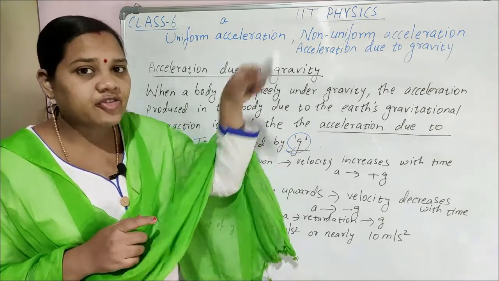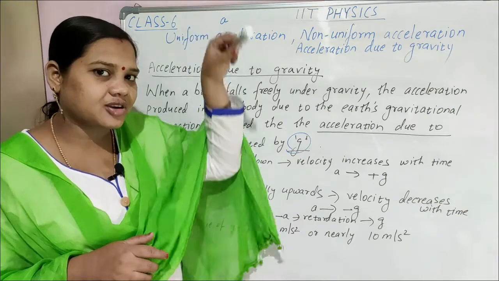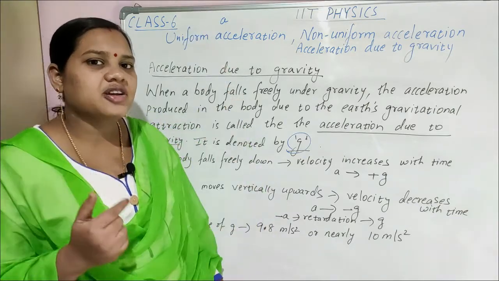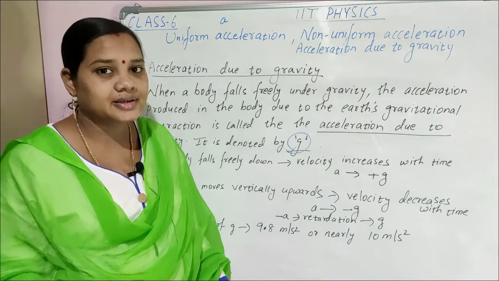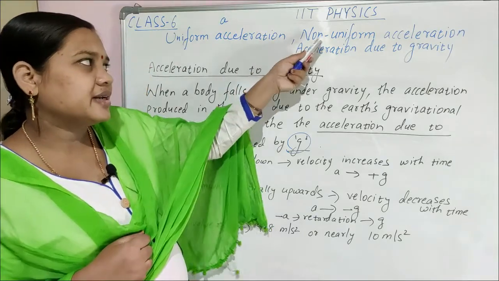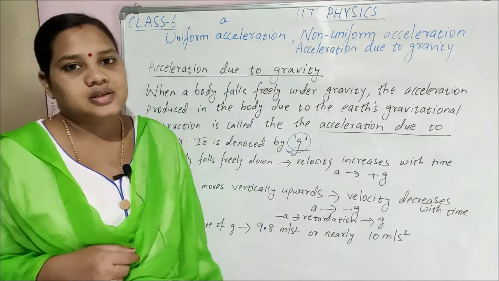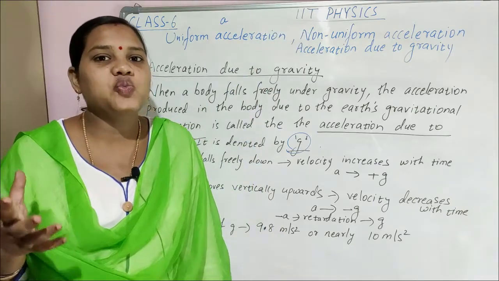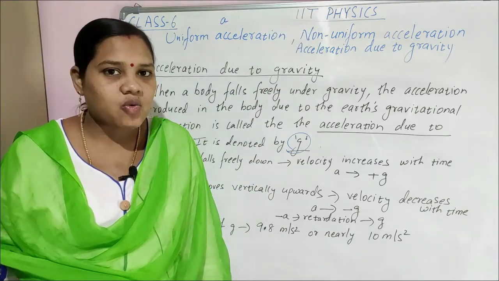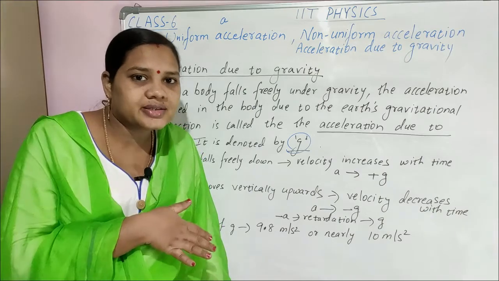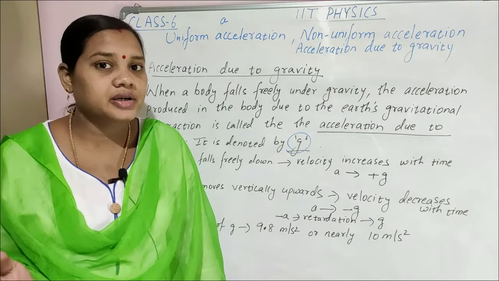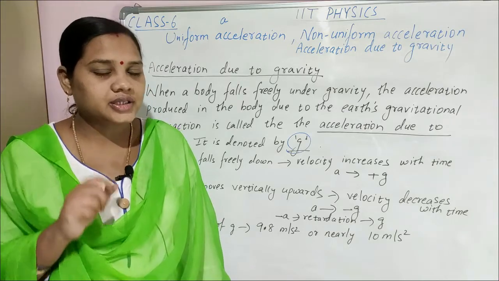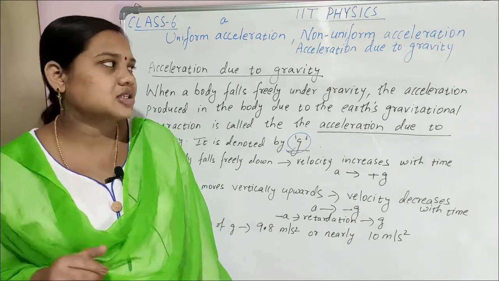Example, free fall of a body: whenever a body falls freely downwards, its velocity is continuously, uniformly increasing. Second, we studied non-uniform acceleration. Whenever you move in a crowded place, your velocity sometimes increases, sometimes decreases. So velocity is changing, but not uniformly. That is called non-uniform acceleration.